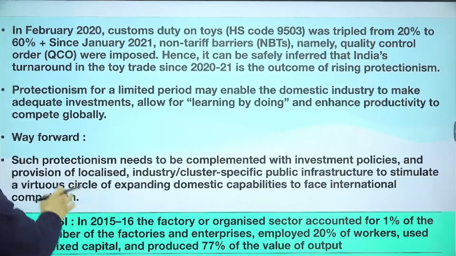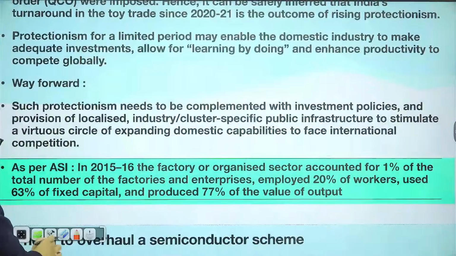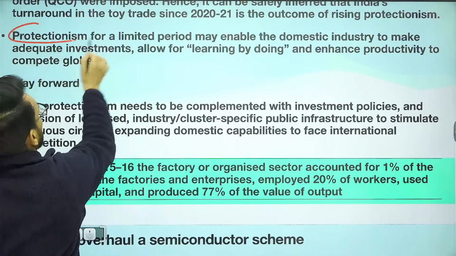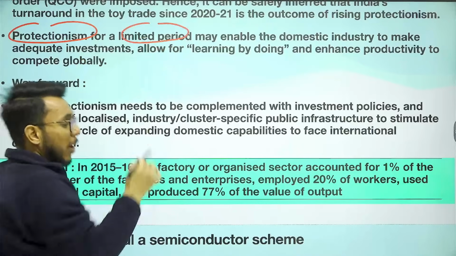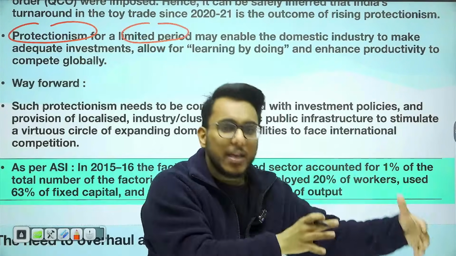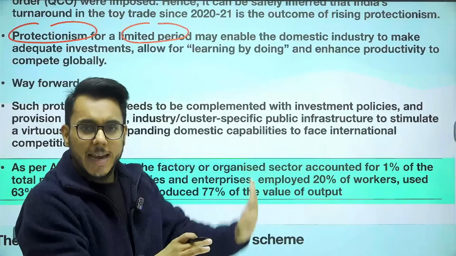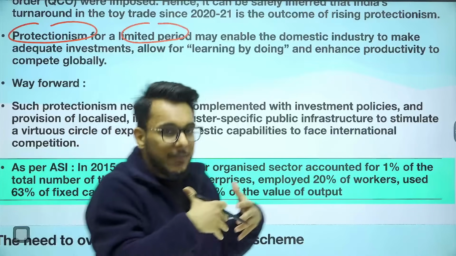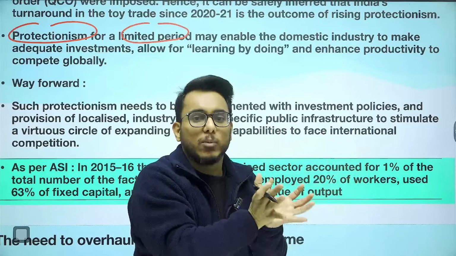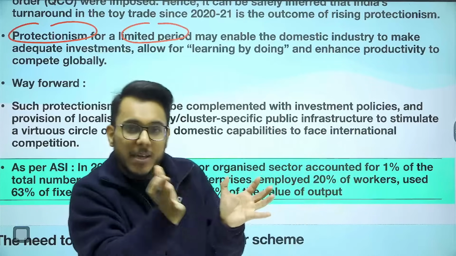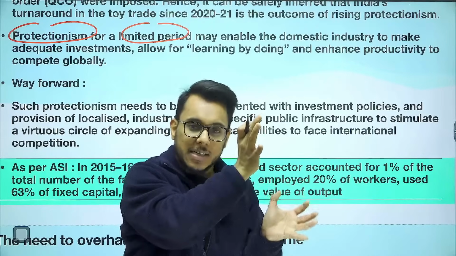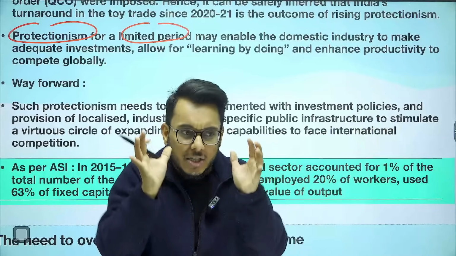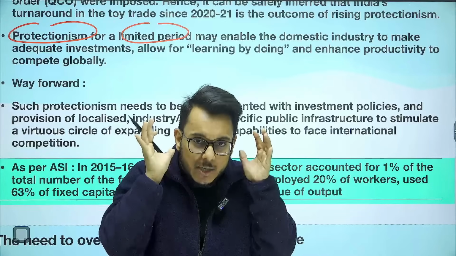Now, the article says that this protectionism is sometimes justified. You need to bring this protectionism for a limited period, because first industries need to be given some support. If we restrict imports coming to India, what will happen? Our own homegrown sector will get an atmosphere in which they can thrive. Over a period of time, they will develop their unique skill sets, and even in the open market, they will be able to compete with the Chinese product. So such a guided, regulated atmosphere is to be provided.